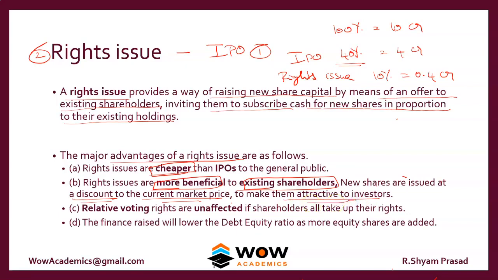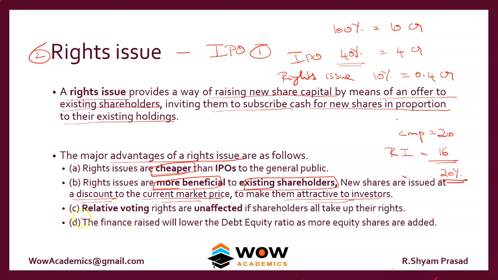So the shares are not issued at the current market price, they are issued at a lower price. So assume that the current market price of the company is 20 rupees per share, but the rights issue price would be something like 16. So an effective discount of 20% in the share price is given. So this motivates the existing shareholders to purchase the shares.